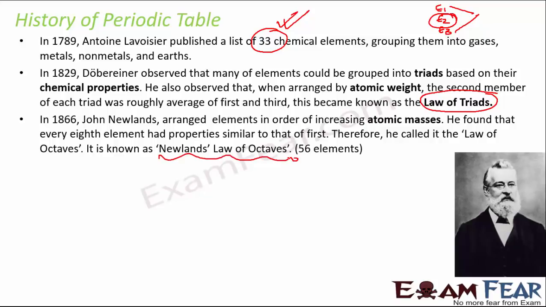So octaves means 8. So Newlands arranged the elements in the order of increasing atomic masses, he found that every eighth element had properties similar to the first. That means he found that as you go on 1, 2, 3, 4, 5, 6, 7, 8, the eighth element had similar properties as that of the first element. Again, as you move on further, then again the 16th element would have similar properties with the eighth element. So basically every eighth element had properties similar to the first one. So he called this the law of octaves.